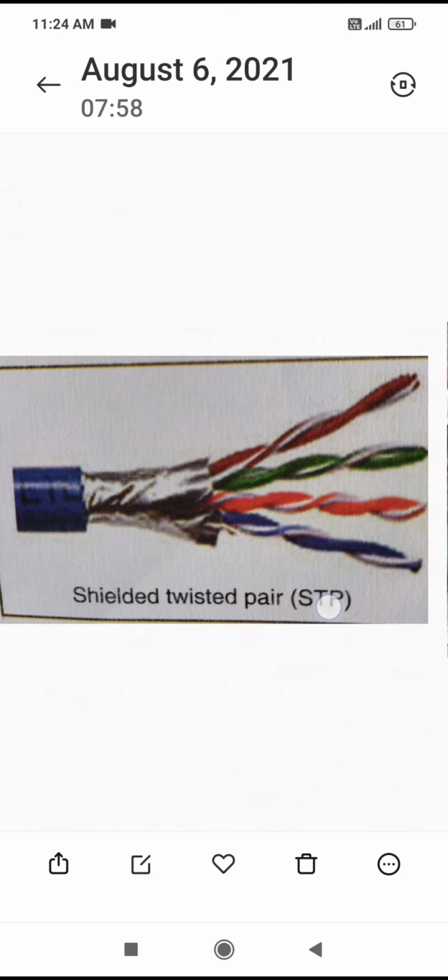The next one is the coaxial cable. A coaxial cable consists of a center copper wire surrounded by an outer jacket. It is used by cable companies and to connect television sets to the antennas.